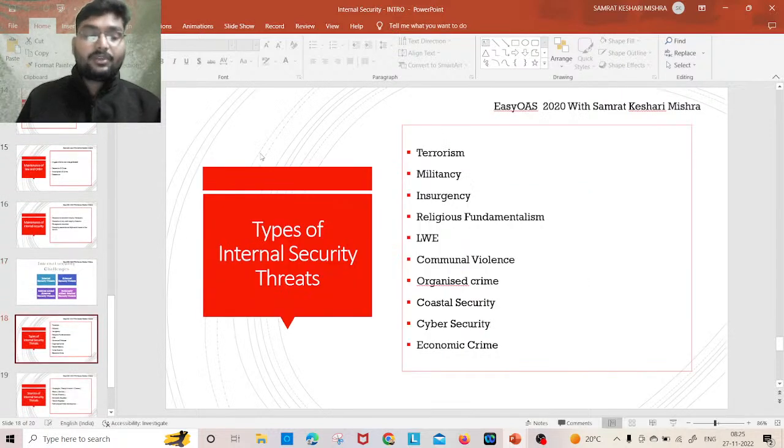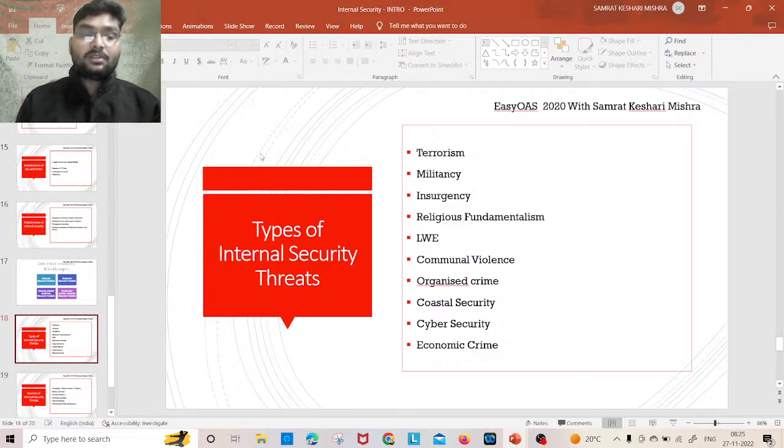Then what are the different types of internal security threats? The most important ones are terrorism, militancy, insurgency, religious fundamentalism, left-wing extremism, communal violence, organized crime, coastal security, cyber security, and economic crimes.